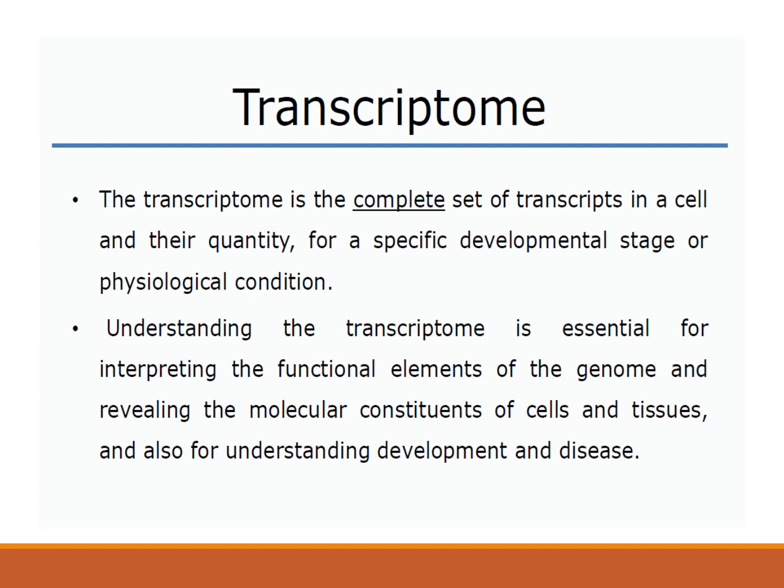So transcriptome. Now we have heard one word, genome, in our course of genomics. Now, the genome is a collection of all DNA, the haploid DNA present in the nucleus or maybe in the mitochondria of the somatic cell. Now, the initial product of the genome expression is called the transcriptome. So, you know the central dogma of molecular biology, that the DNA is transcribed into RNA. So the whole collection of the RNA which is produced by the expression of the genes by the process of transcription is called the transcriptome.